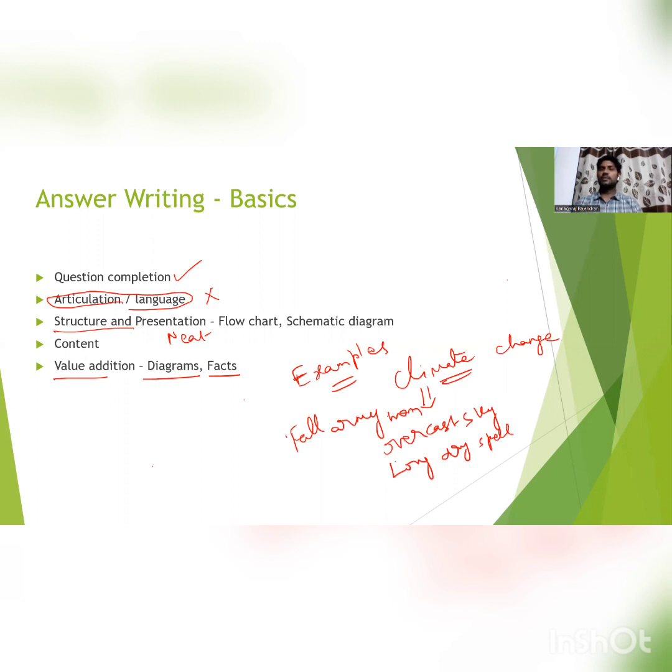So the long dry spell and the overcast sky are the favorable factors for the outbreak of fall armyworm in the maize field in Karnataka and the southern states, right? So this is one of the major impacts of climate change in agriculture. Okay, so we have to give this kind of specific examples in our paper.